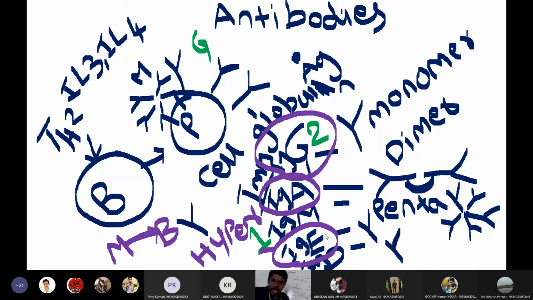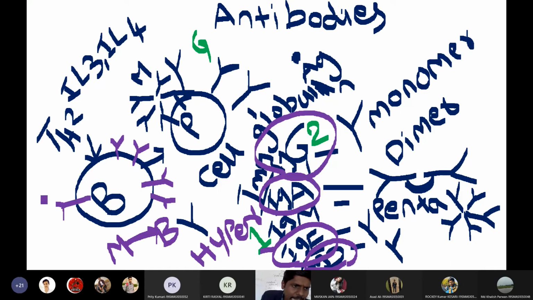So that is all about IgE. Then let me discuss other antibodies such as IgD and IgM. So IgD antibody, students: the role of IgD antibodies is they won't kill any pathogens. They will just be present on the surface of B cells. They act as receptors actually. They don't have any antibody properties. So IgD antibodies are present on the surface of B cells. That is the role of IgD antibodies.